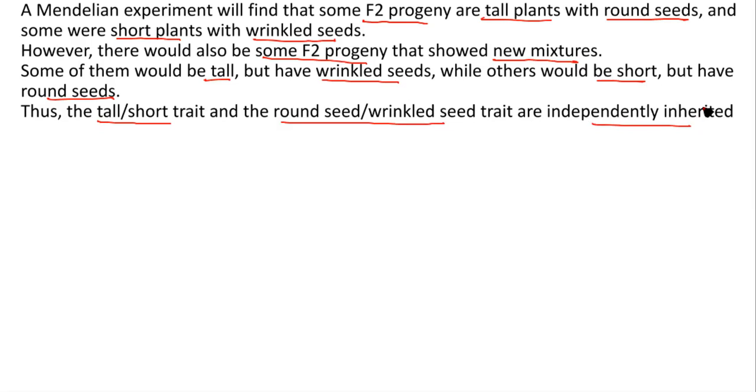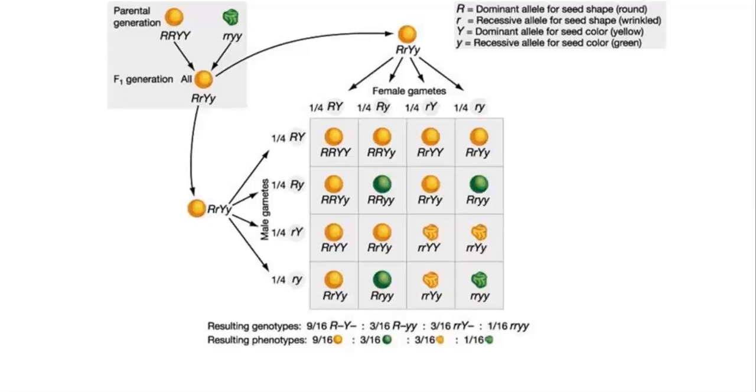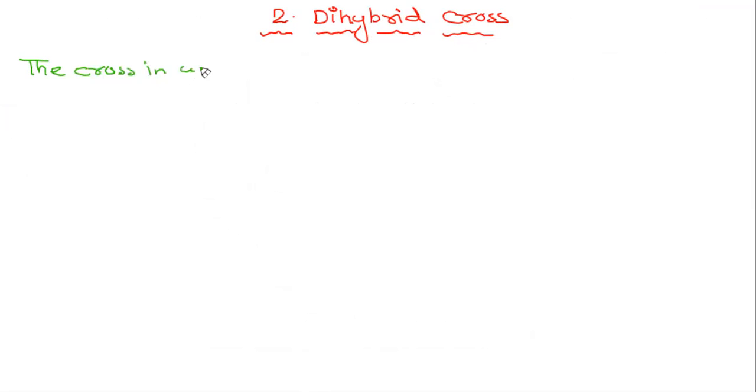Now how to show this? Just to prove this, we have another cross, and that cross is called a dihybrid cross. Before going to this slide, let me discuss this first. Dihybrid cross. So what is a dihybrid cross, beta? Ma'am, a cross in which two traits are observed. Very good.